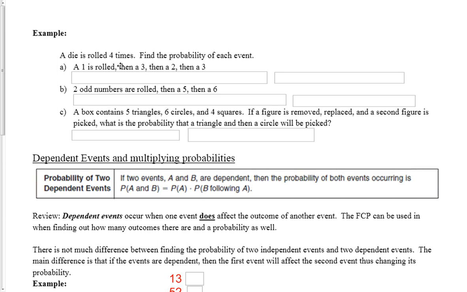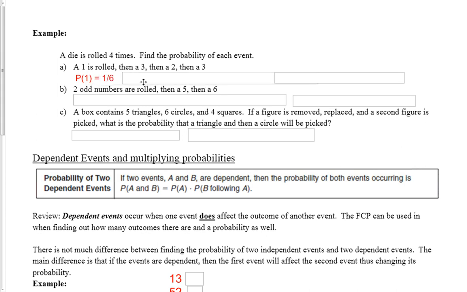Moving on here, a die is rolled 4 times. Find the probability of each event. First one, the number 1 is rolled, then a 3, then a 2, then a 3. What's the probability that that will happen? Let's look at each event separately. What's the probability of rolling a 1?